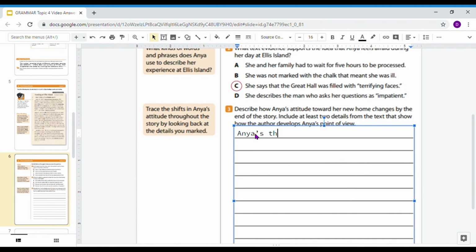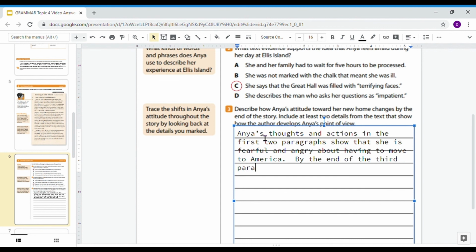Anya's thoughts and actions in the first 2 paragraphs show that she is fearful and angry about having to move to America. By the end of the 3rd paragraph, however, she feels hopeful about her new life.